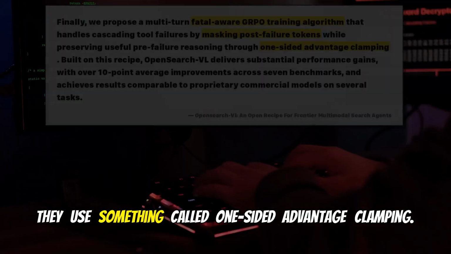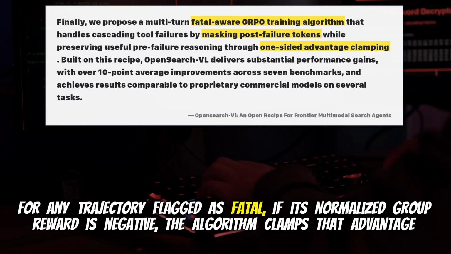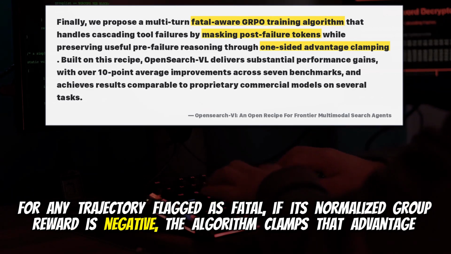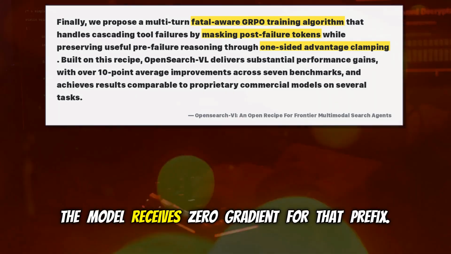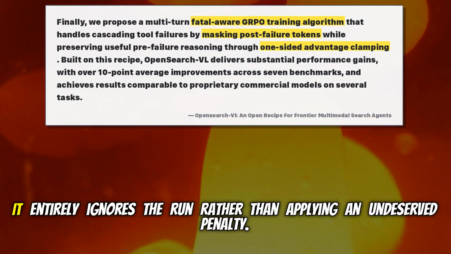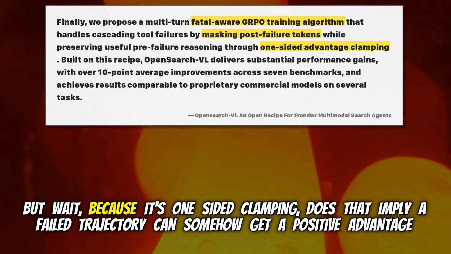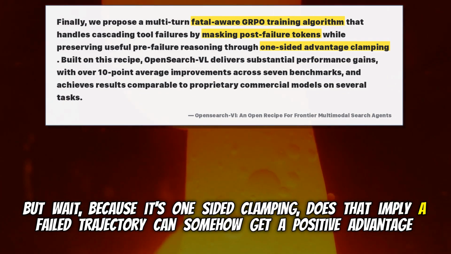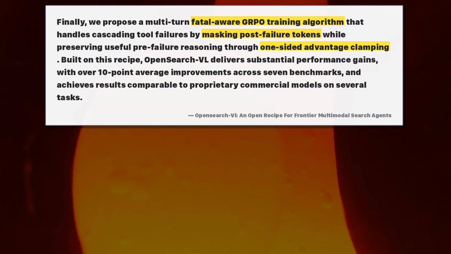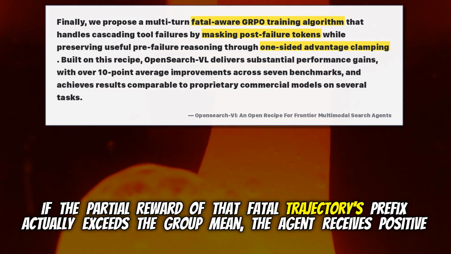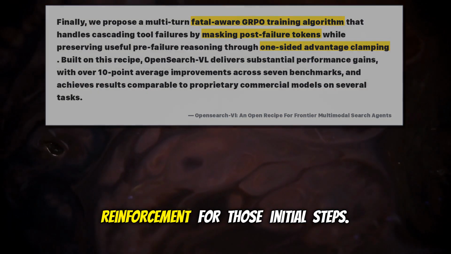They do. They use something called one-sided advantage clamping. For any trajectory flagged as fatal, if its normalized group reward is negative, the algorithm clamps that advantage strictly to 0. Wow. The model receives 0 gradient for that prefix. It entirely ignores the run rather than applying an undeserved penalty. But wait, because it's one-sided clamping, does that imply a failed trajectory can somehow get a positive advantage score? It absolutely does. If the partial reward of that fatal trajectory's prefix actually exceeds the group mean, the agent receives positive reinforcement for those initial steps.